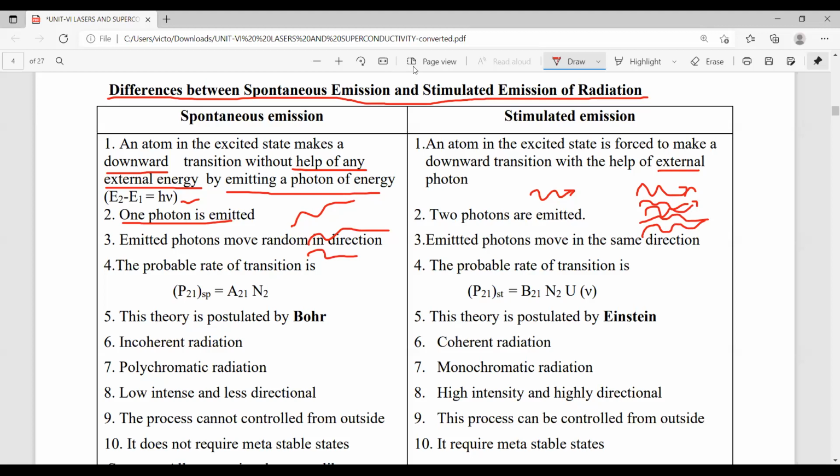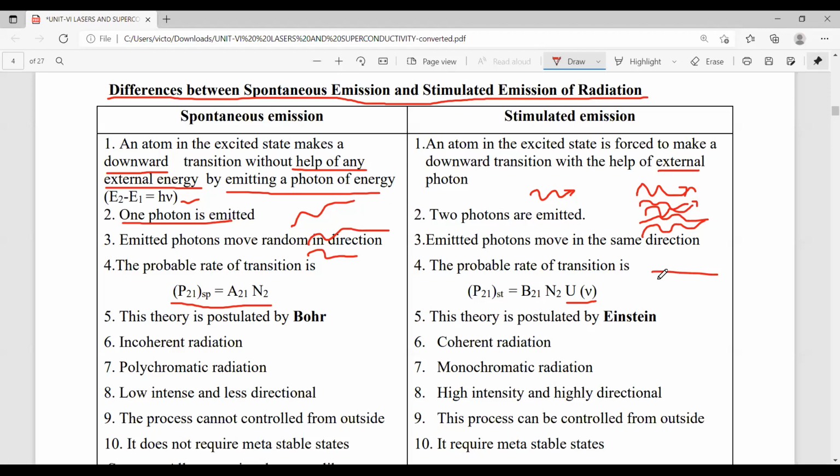Now the probability of transition in spontaneous emission is expressed as P21 SP equal to A21 N2. Whereas in the stimulated emission expression we have an additional term, U nu, which is the energy density. That means how many energy levels are there in a particular volume.